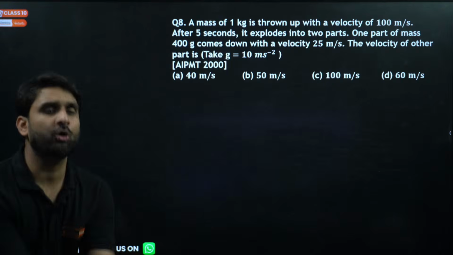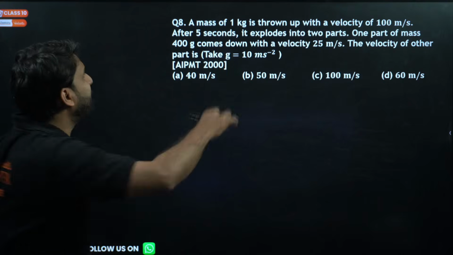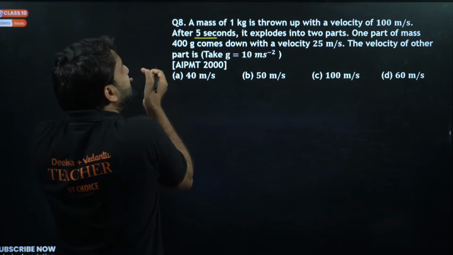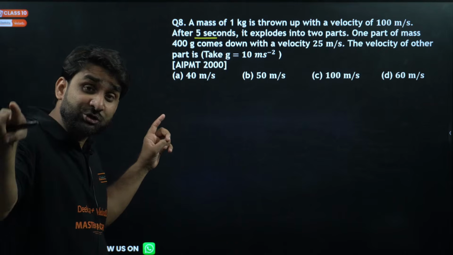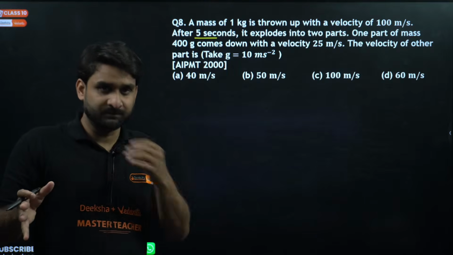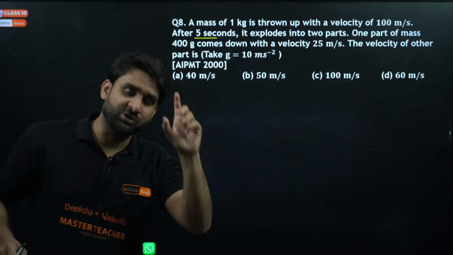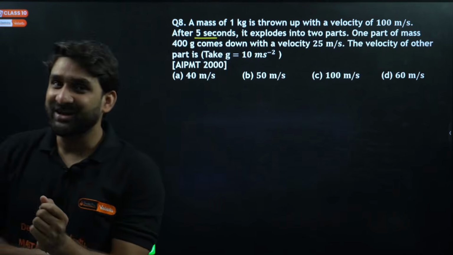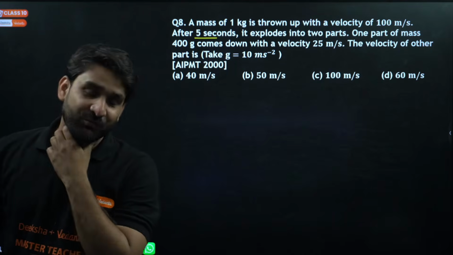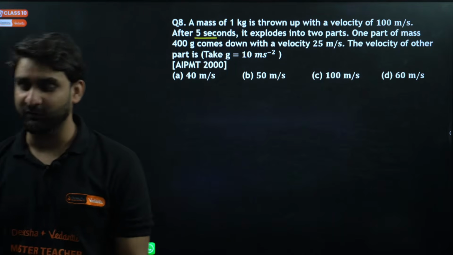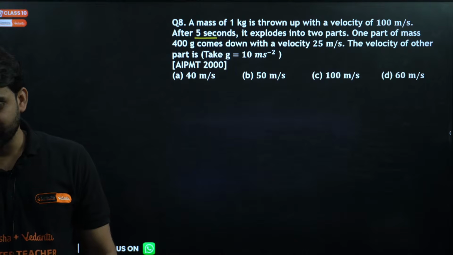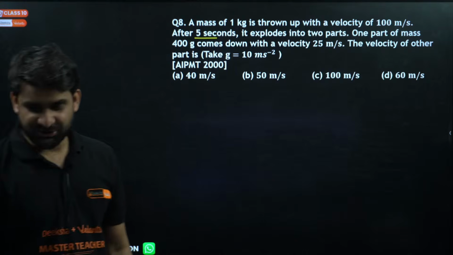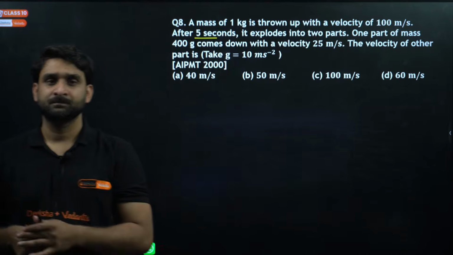See, an object is thrown vertically upward. After 5 seconds, the body explodes into two parts. So find the velocity at which the body explodes. Find the final velocity by using the equation v is equal to u minus gt, because the body is going in upward direction. And there is nothing left in this question, I think. Just apply conservation of linear momentum, you can get the result. Simple. Nothing challenging here.